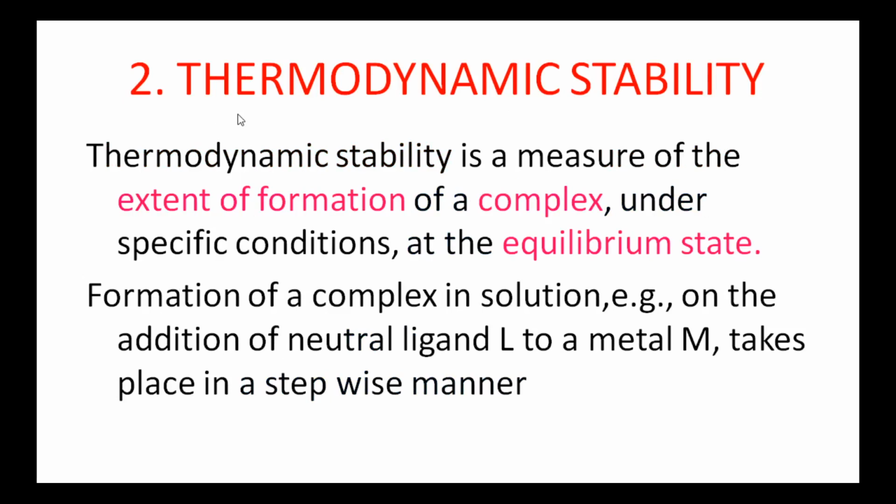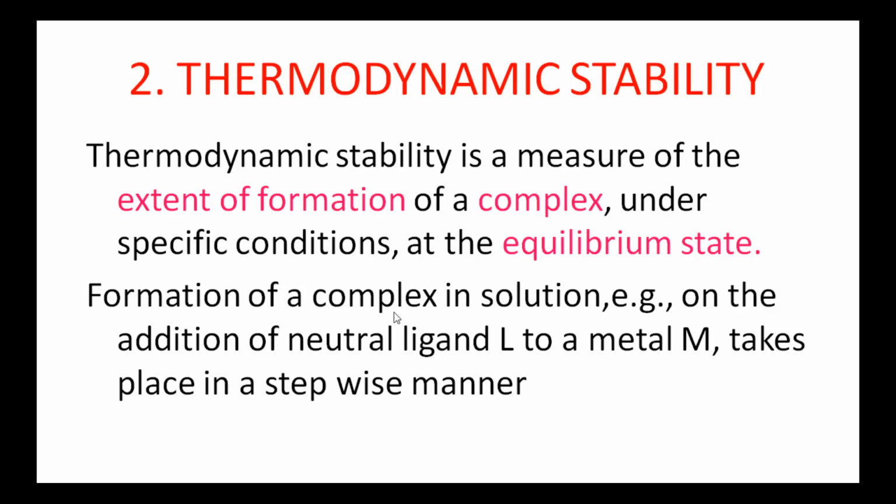Second one is thermodynamic stability. Thermodynamic stability is a measure of the extent of formation of a complex under specific conditions at the equilibrium state. That is, kinetic stability refers to the rate of a reaction. Thermodynamic stability measures the extent of formation of a complex.